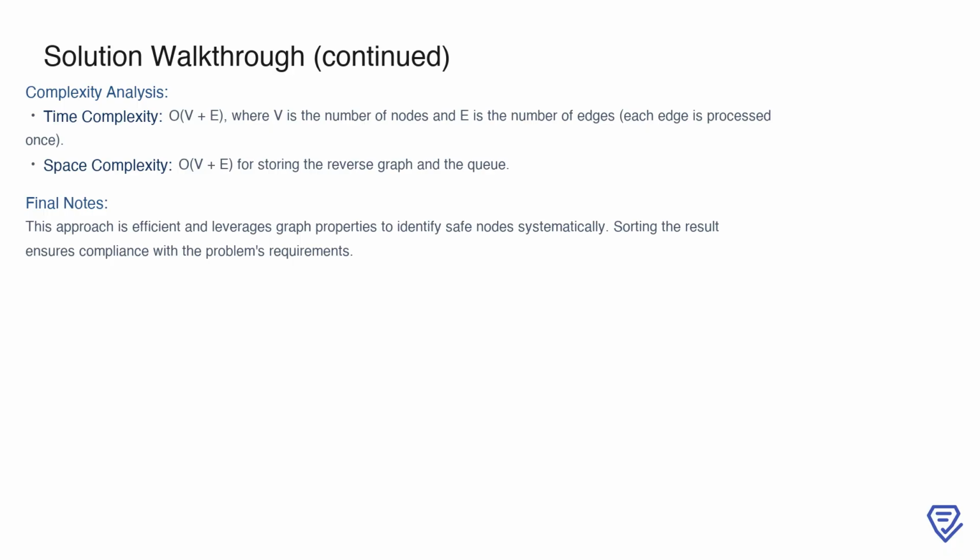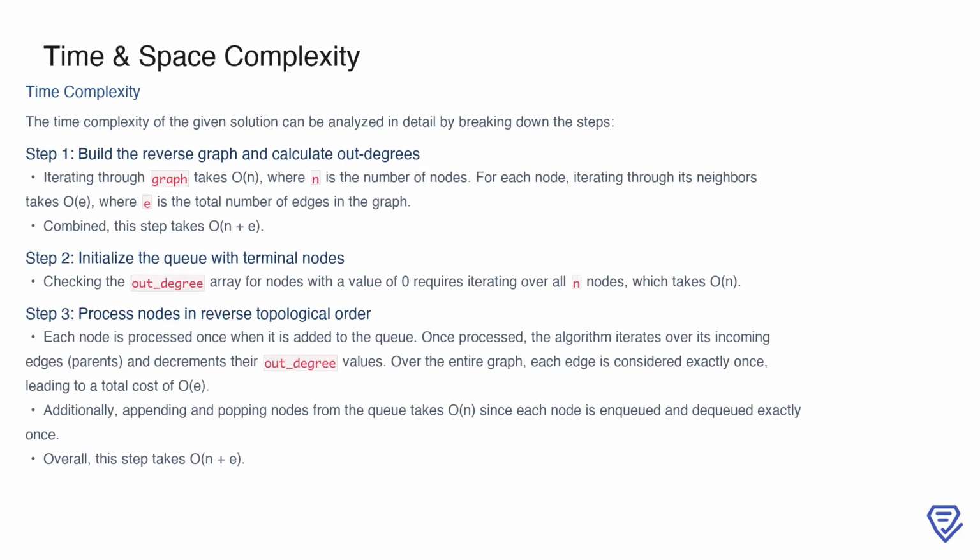By propagating safety backward, we ensure correctness and compliance with the problem's requirements. Finally, sorting the safe nodes as the last step guarantees the output is in the desired order. This combination of efficiency, clarity, and correctness makes the solution robust and well suited for this problem. To analyze the time complexity of our solution, let's break it into distinct steps.